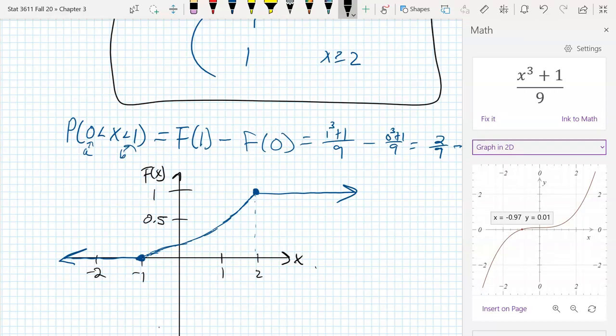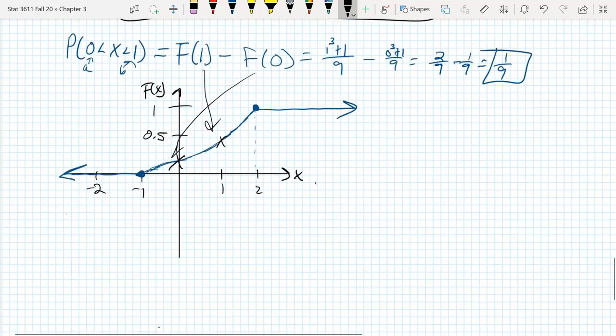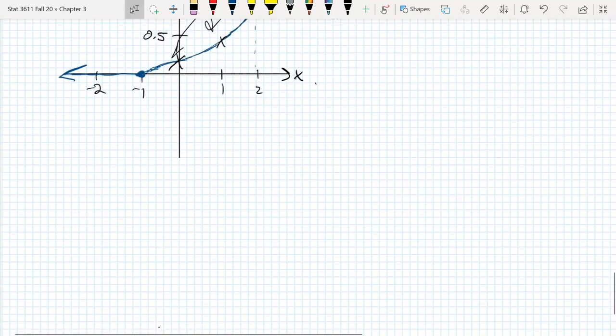Notice with the cumulative distribution function, you're not computing the areas under the curve. If you're looking at f of 1, you're just taking the actual values of those probabilities. So f of 1 would be the height right there, and f of 0 would be the height right there. And you're actually just subtracting those numbers from each other because you already have the antiderivative. All right, let's move on before I keep talking to myself in circles and make this more confusing. Let's do one more example.